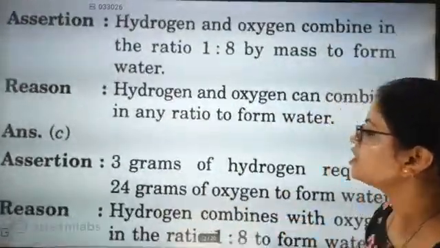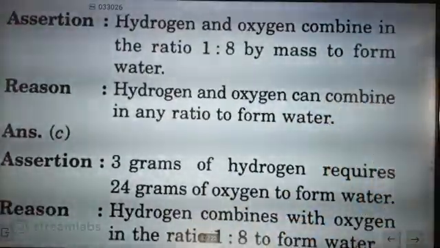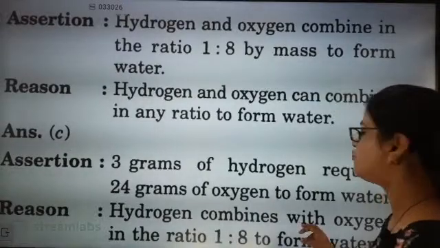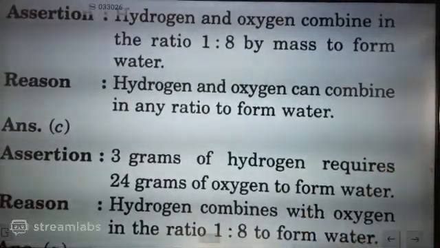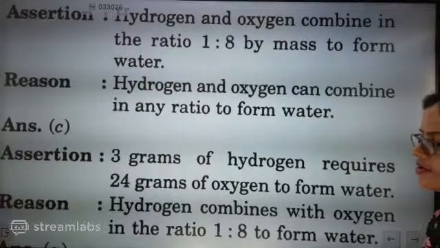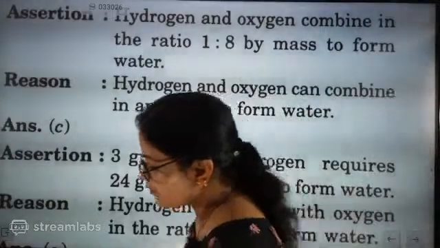Now the next question: 2 gram of hydrogen requires 24 gram of oxygen to form water. Hydrogen combined with oxygen in the ratio 1:8 to form water. Which statement is going to be correct? 3 gram, when we are taking.